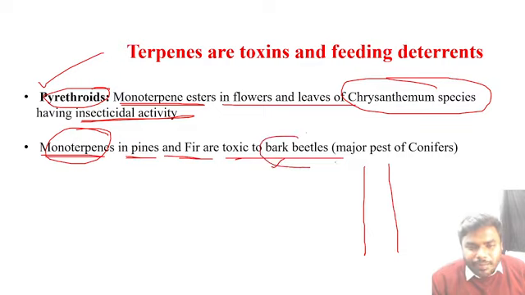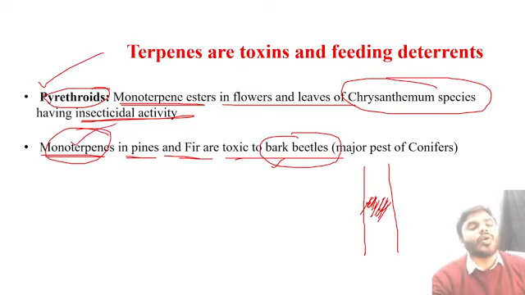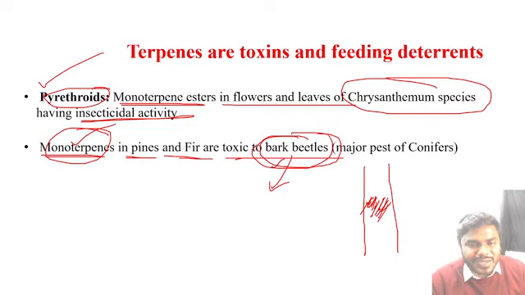What will certain bark beetles do? They keep on scratching the bark. As a result, the bark gets damaged. So from the damaged bark, what will be released? From the damaged bark, monoterpenes will be released. This monoterpene will cause toxicity to these particular bark beetles. By that, beetles can easily die. Very simple. So friends, the point is common.